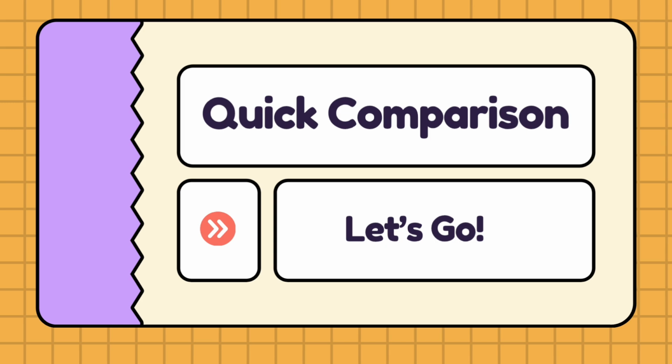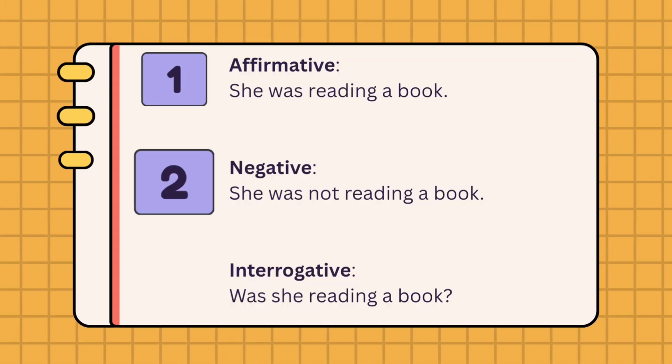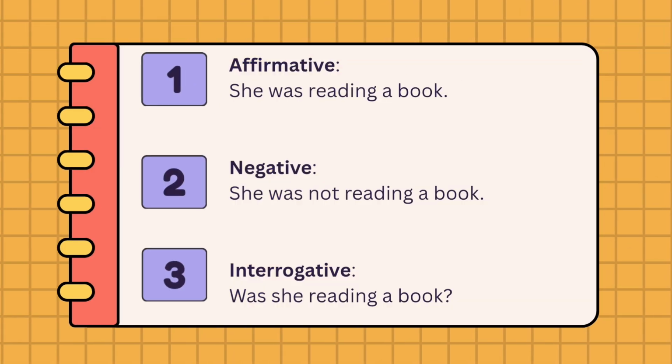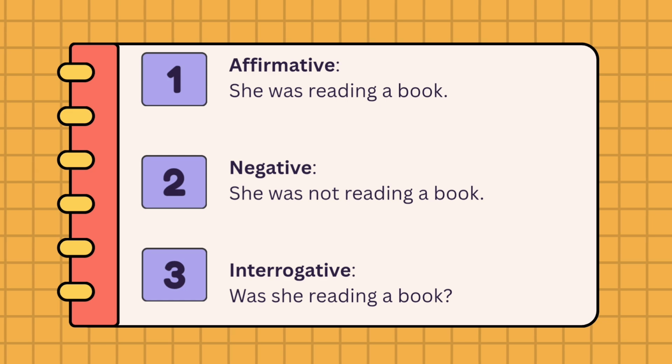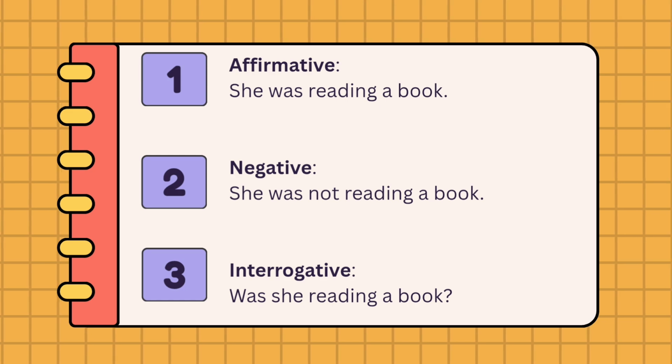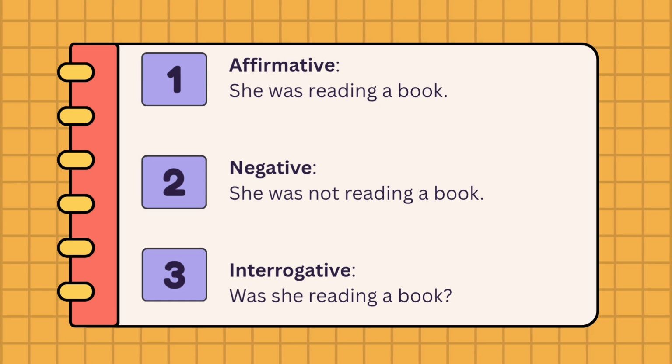Let's have a quick comparison. Affirmative sentence: she was reading a book. Negative sentence: she was not reading a book. Interrogative sentence: was she reading a book?